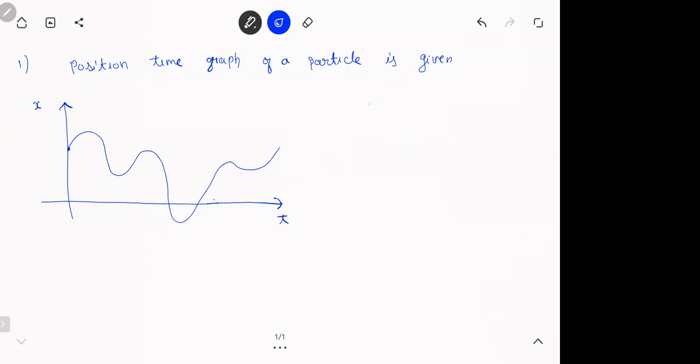So the question is, how many times are the displacement and the velocity zero? Meaning how many times displacement is zero, how many times the velocity is zero. So an x-t graph is given. You need to tell me how many times the velocity will become zero, how many times the displacement will become zero.